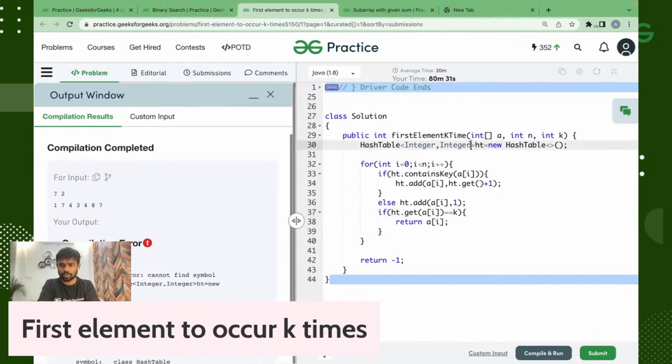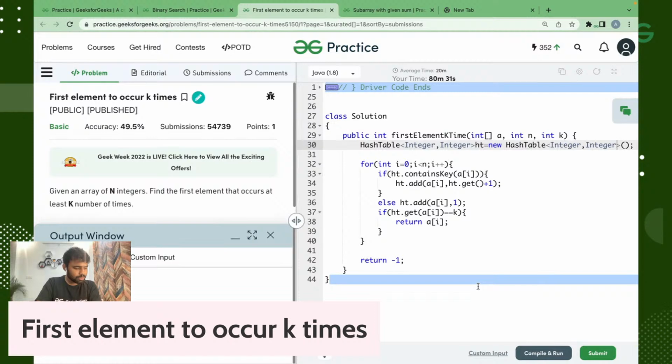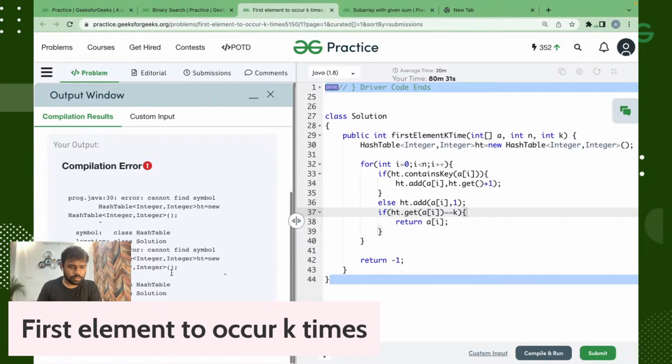So we have done something wrong. What is this error coming here? It will be arr of i only, it will not be i.